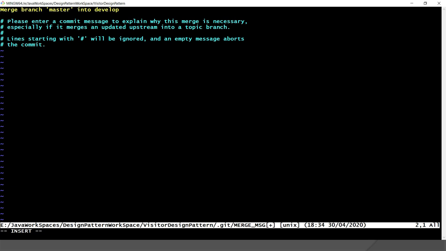Still, if you'd like, you can specify the commit message. So here I'm going to specify "merging master into develop branch", and after that I would like to exit from this editor. So press escape and then colon wq and press enter.